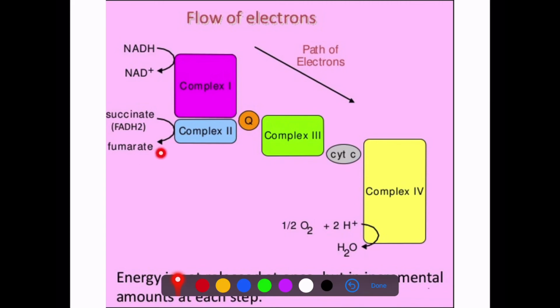And that complex 4 will receive the electron, and there will be formation of water. The electron will be received by oxygen, it will join with protons, and water will be formed.